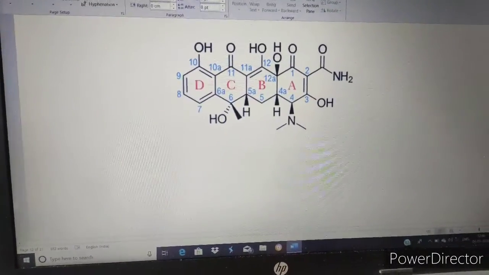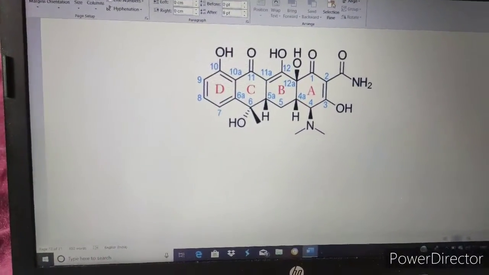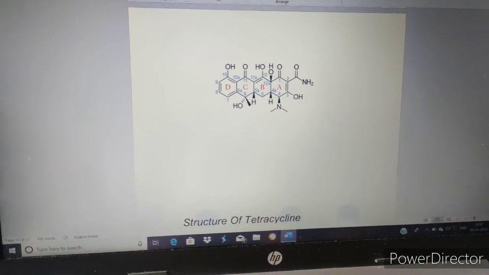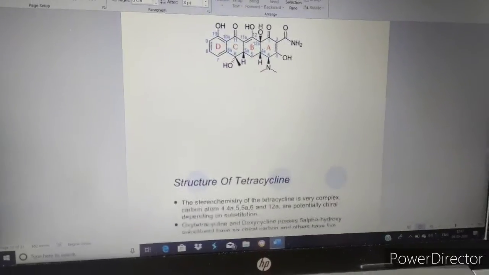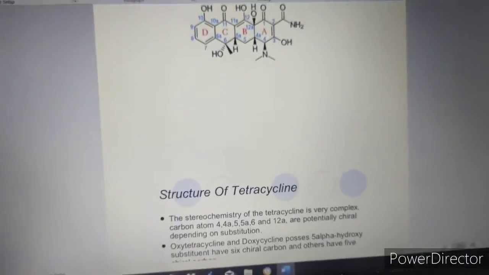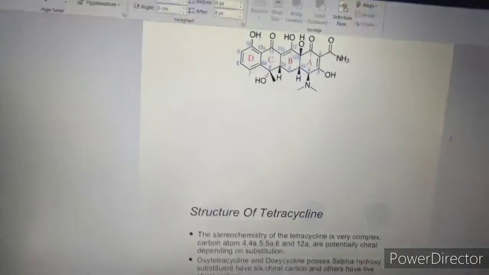So this is the structure of tetracycline. The first point of the tetracycline structure is here. You can see this